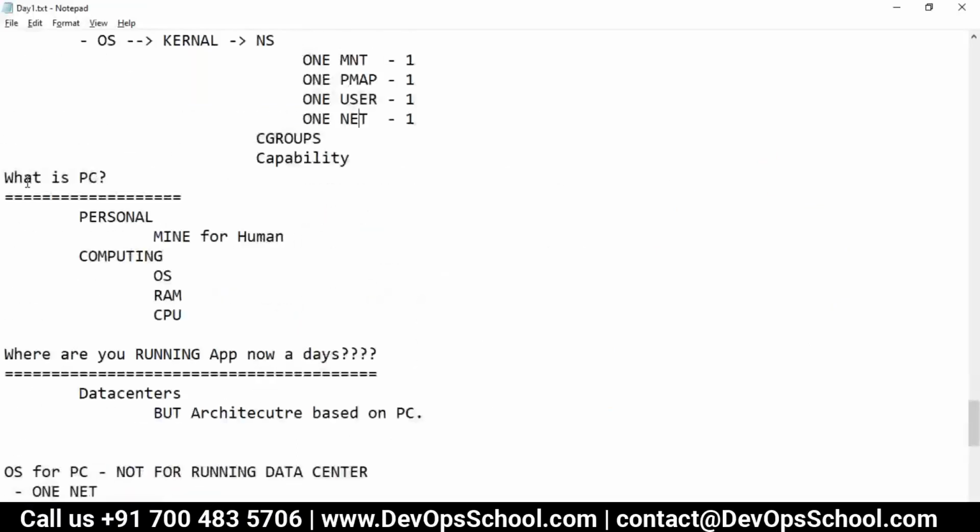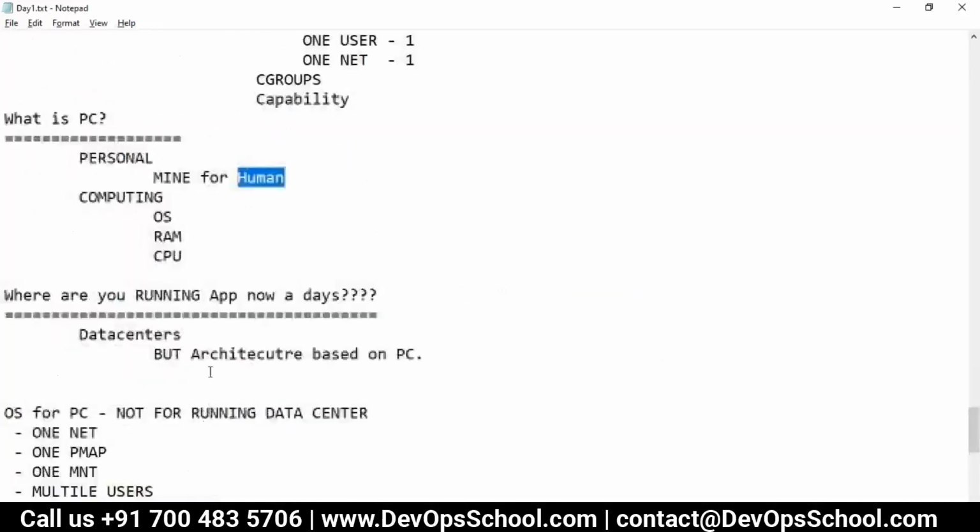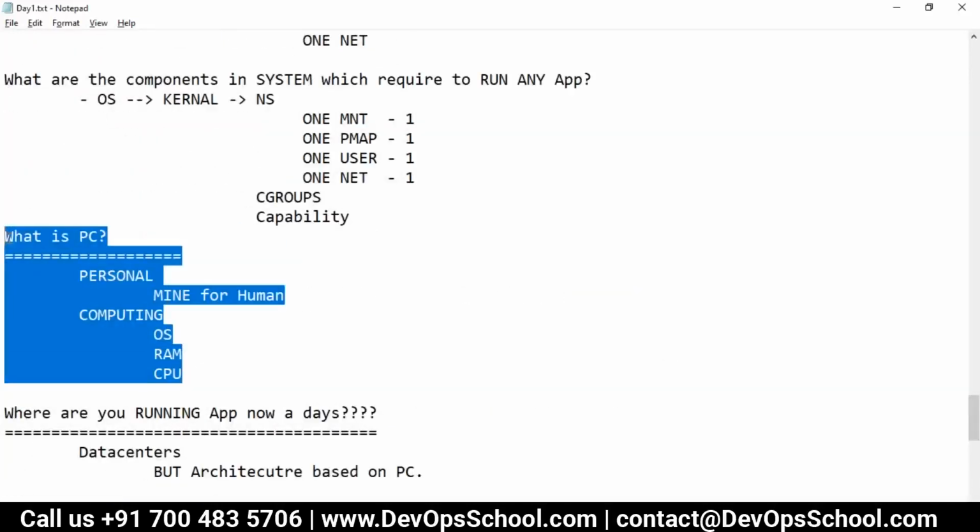Because these guys said, listen, I created an operating system for PC, personal computing. I created a compute unit, an operating system, for the human being, not for running a data center. Understand that. The concept of operating system has existed for the last 70, 80 years.